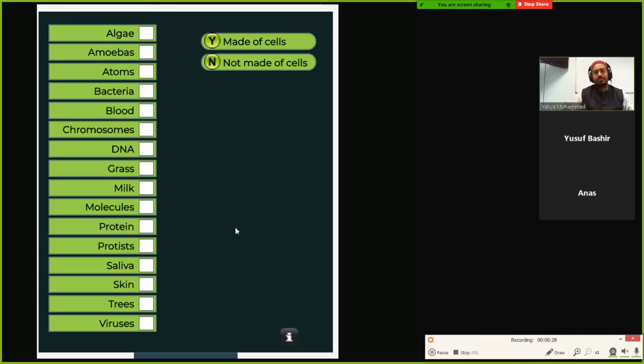Atoms. Yusuf, what else? Viruses, brother. Viruses are not cells. What about trees? Trees are made of cells, brother. Trees are made of plant cells. Some of these things are usually parts of a cell, or like viruses, are a little bit different from cells. So some of these things are made out of cells, and some of these things are not made out of cells.